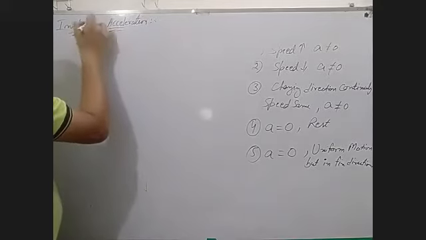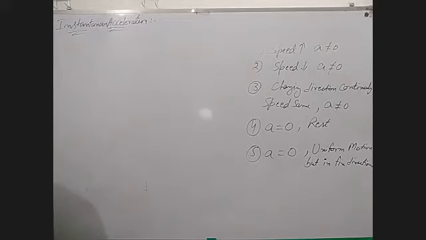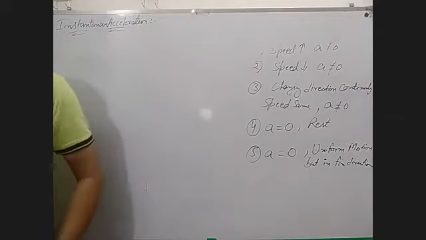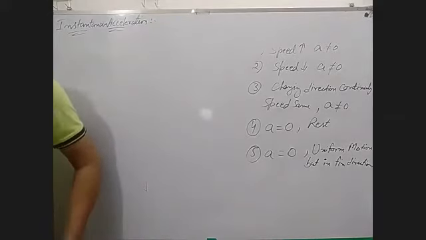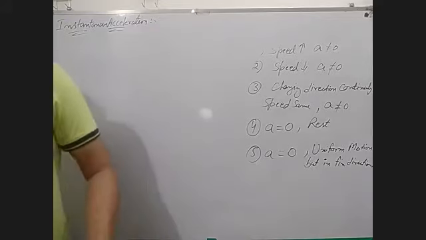Instantaneous acceleration. What is the definition of this? When an object is moving with variable acceleration, then the object possesses different acceleration at different instants, meaning different times.